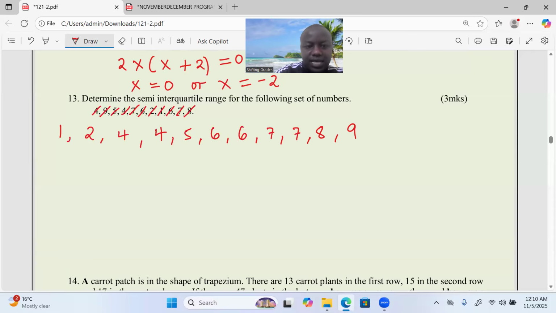So how many numbers are there? 1, 2, 3, 4, 5, 6, 7, 8, 9, 10, 11. We have arranged all of them in ascending order. Now, once that is done, for you to get the semi-interquartile range, you're supposed to get the interquartile range first.